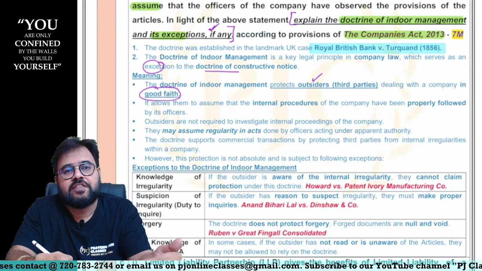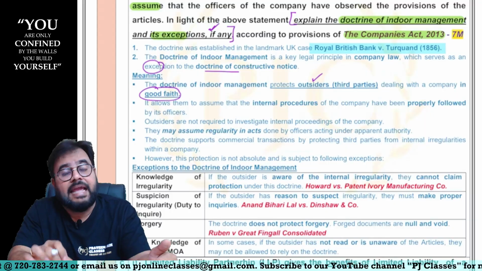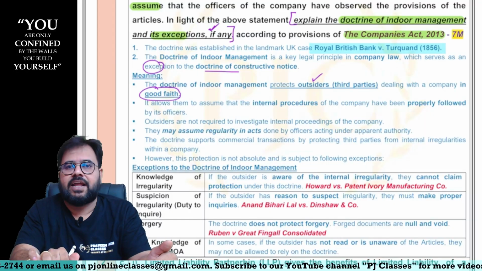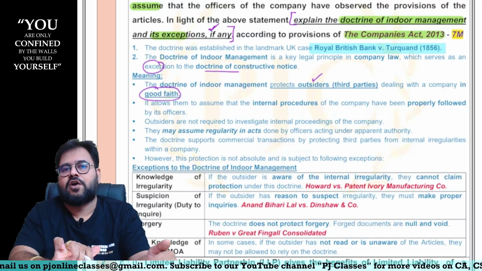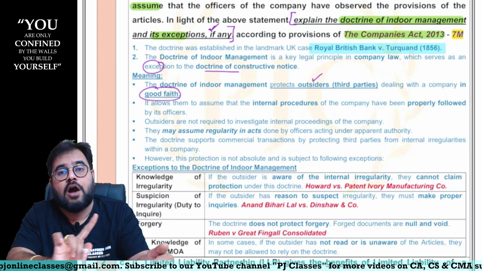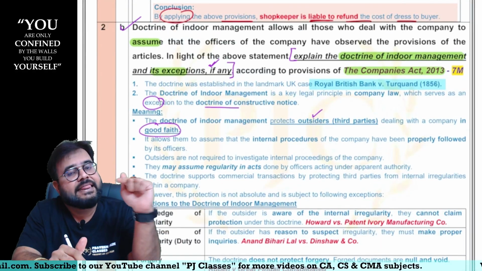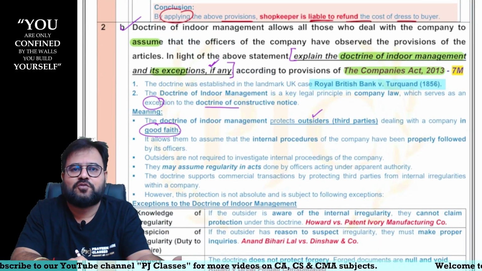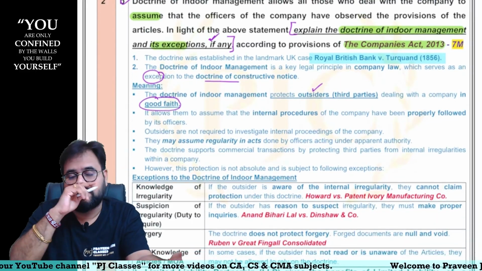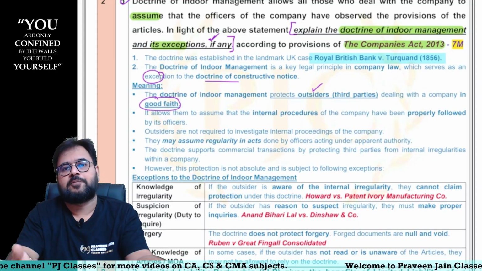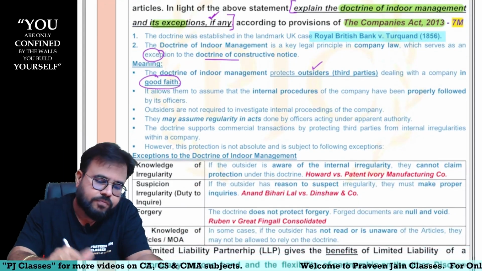What do you mean by good faith? Imagine the outsider has knowledge of internal irregularity and still he is entering into a contract, then the outsider cannot take the benefit of what? Indoor management. Why? In that case, the doctrine of constructive notice will apply. Because when you have the knowledge and still you are entering into the contract, that means you are ready to bear the obligation.